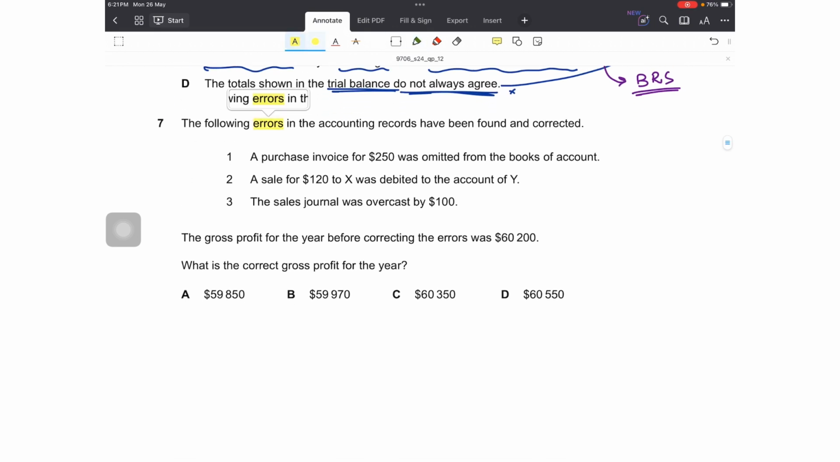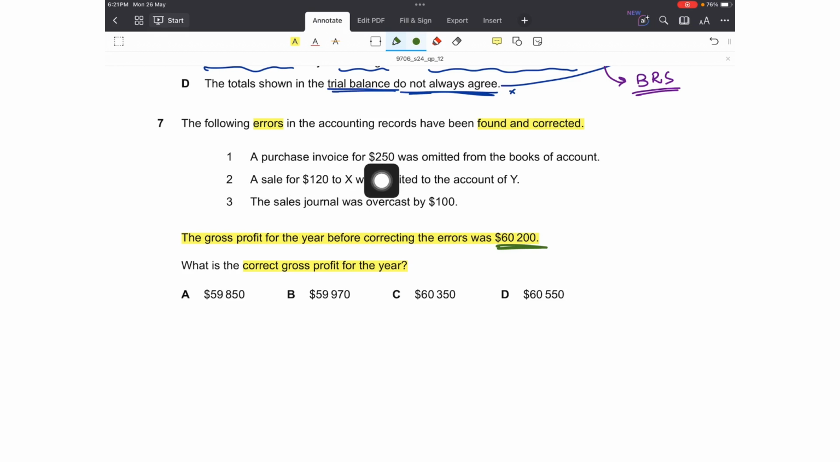Number 7, the following errors in the accounting records have been found and corrected. Okay, so they are corrected. We are also given the gross profit for the year before correcting the errors, that was 60,200. The question is, what is the correct gross profit for the year? So we have to correct this figure. We might be adding something, subtracting something, or not doing anything to this figure. So let's read one by one.